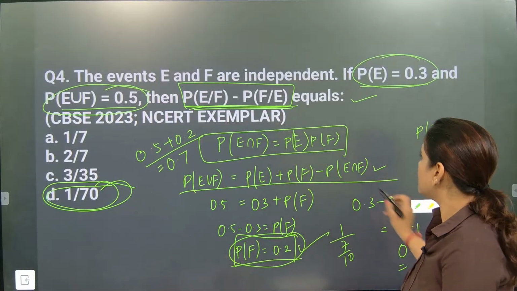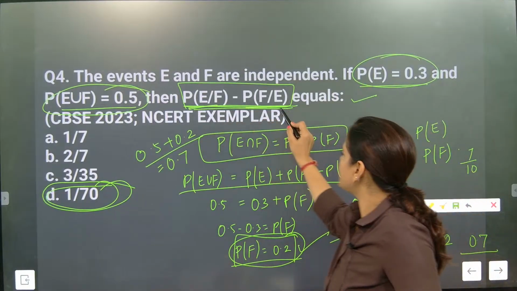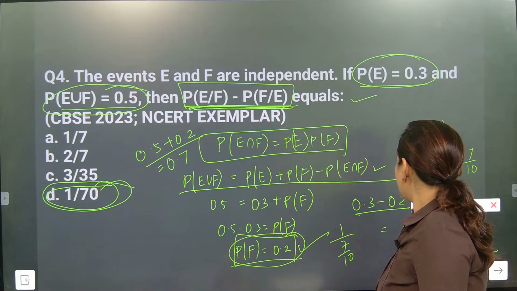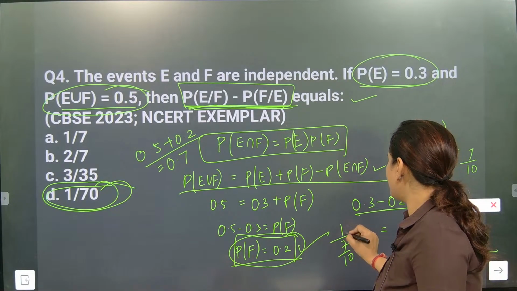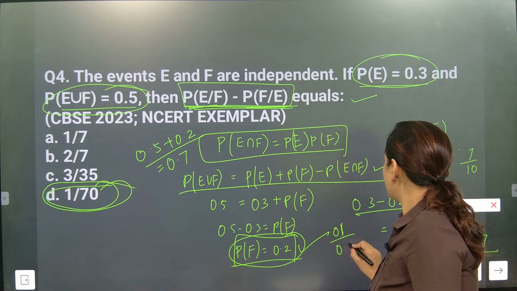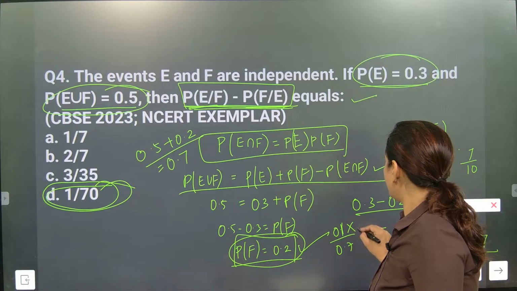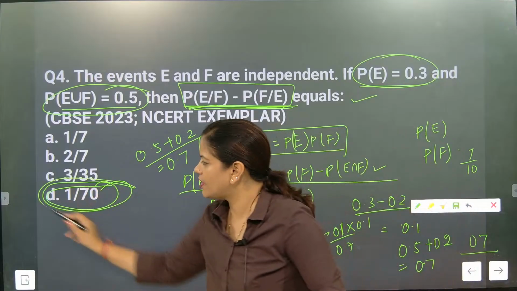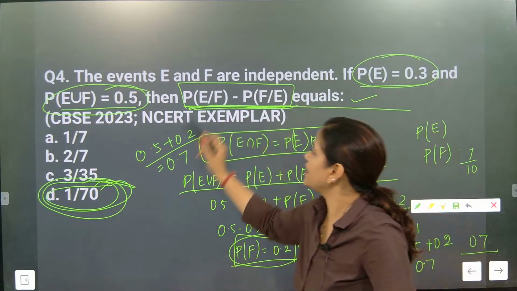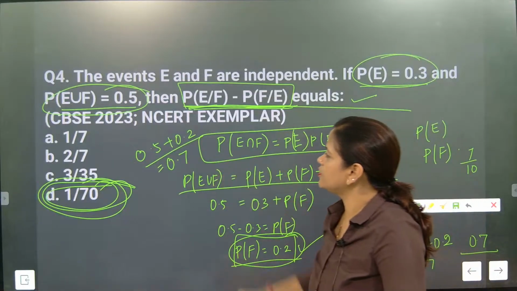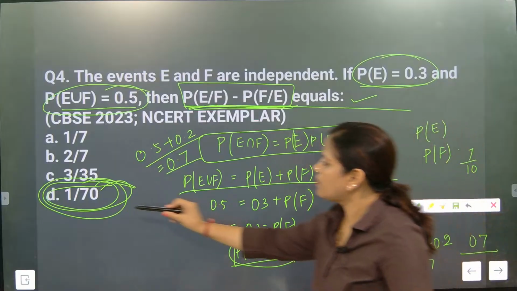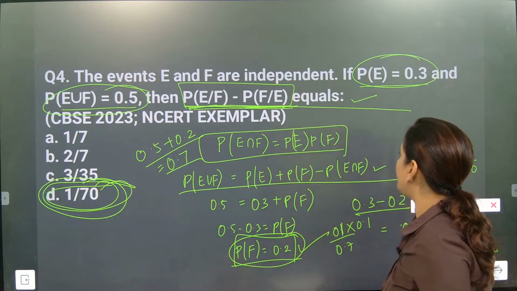Why? Because here E by F minus F by E will be there, just directly subtracted, so this section is going to get multiplied to this. So 0.1 by 0.7 part will be there. Yes, so it will come as 1 by 70. Did you understand here? Directly formula application I have done for this: 0.5 plus 0.2, it is coming as 0.7. So 100% the answer will come 1 by 70. This is the independent formula.